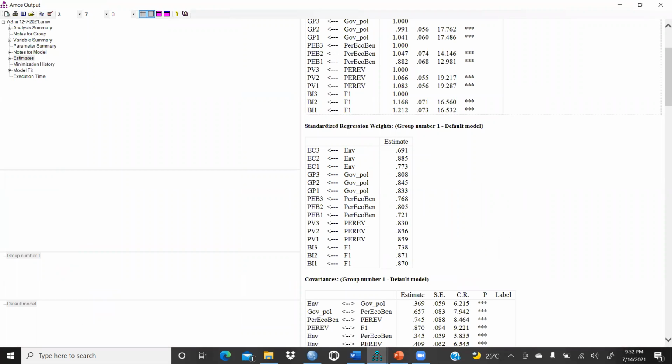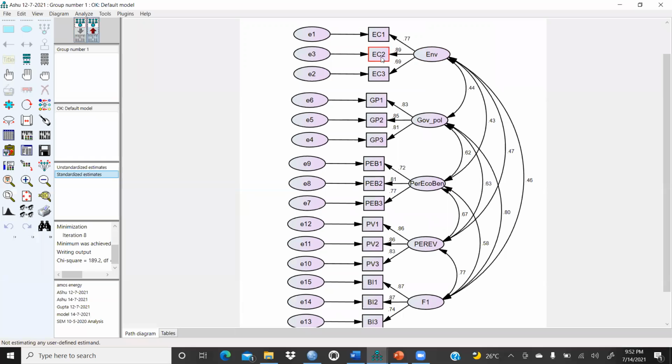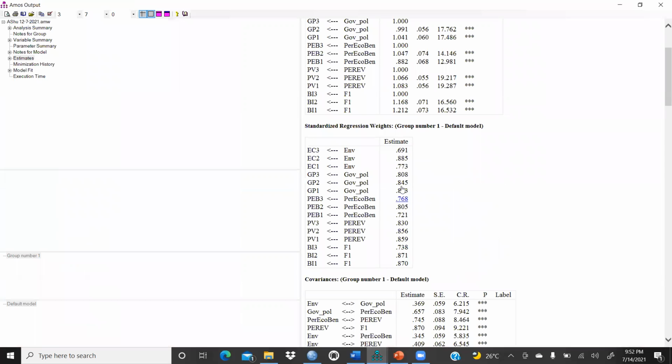0.885, environment to EC2, right? Can we check environment to EC2? 0.89. Yes, absolutely, it is here. 0.77, right? I'm sure you understand this table. What are these values? These are the standardized regression weights, right? And if you click again, whatever you would like to see, what is this? These are basically the correlation values.